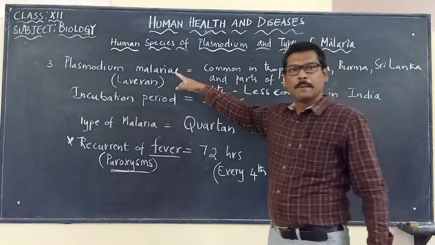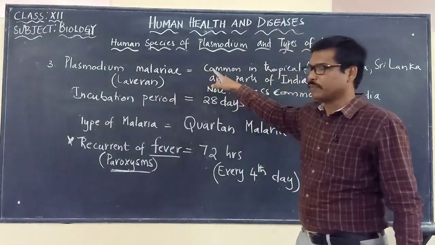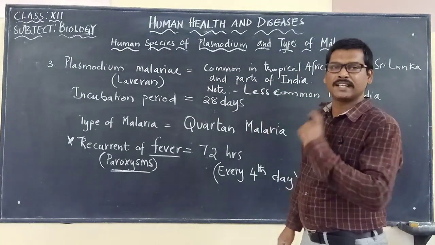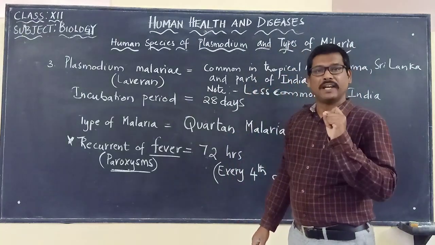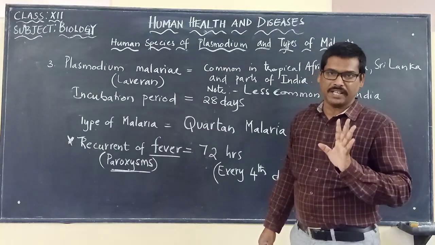The next one is Plasmodium malariae. This is the third type of Plasmodium species which is responsible for causing malaria.